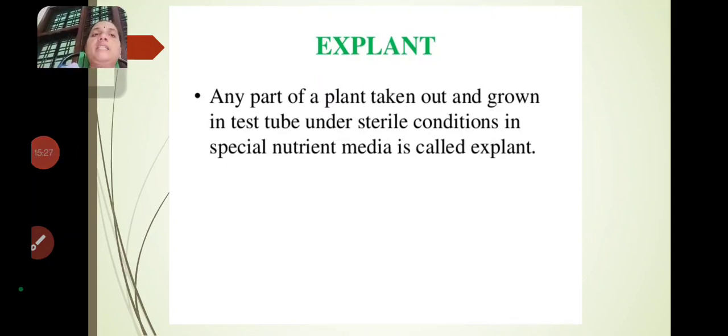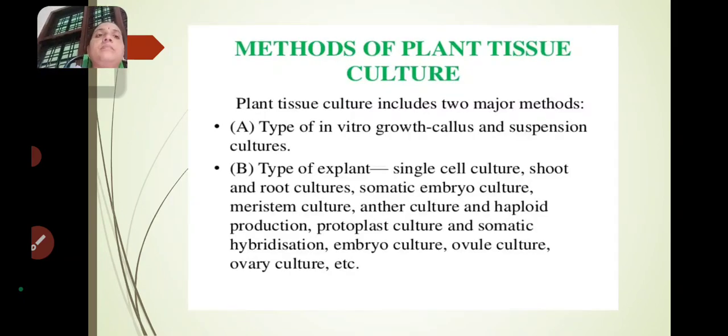Any part of a plant taken out and grown in a test tube under sterile conditions in a special nutrient medium is called an explant. This is possible in the laboratory only. So a plant part we can take out and grow in the test tube under sterile conditions in the nutrient medium.